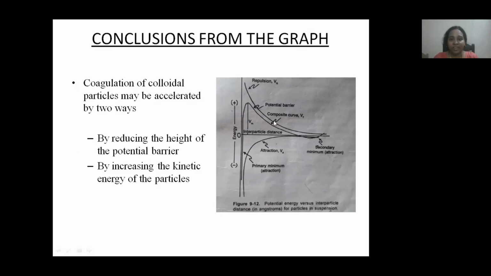So by using this figure, we can explain the stability of a colloidal dispersion. This is about the stability of colloidal dispersion.